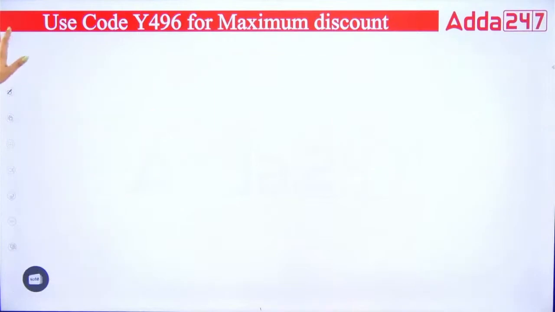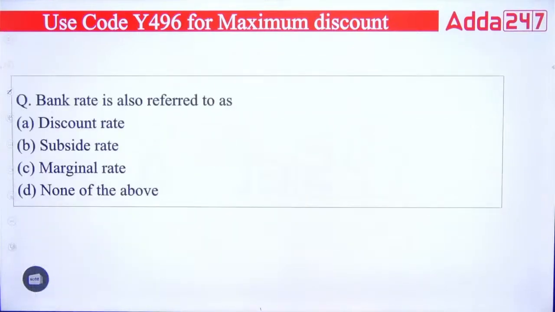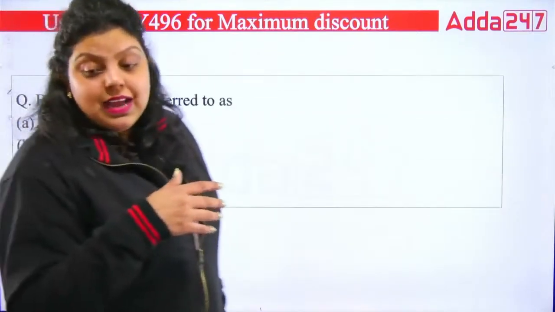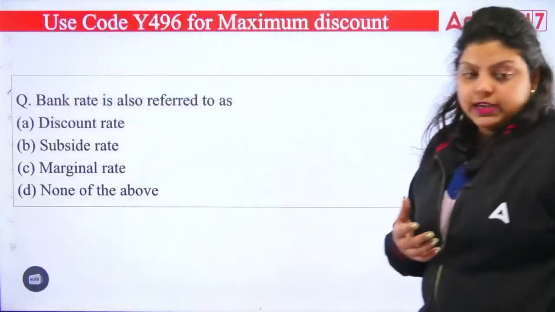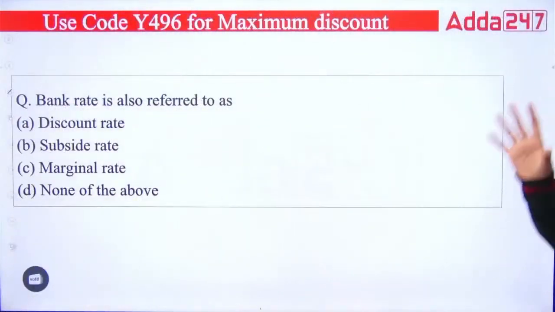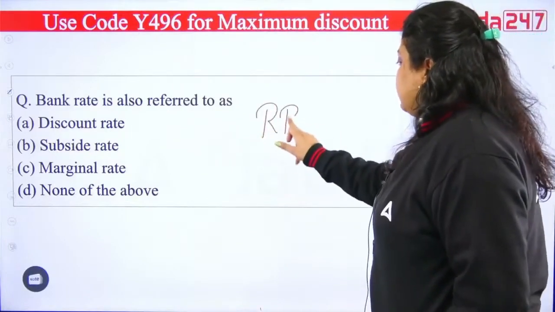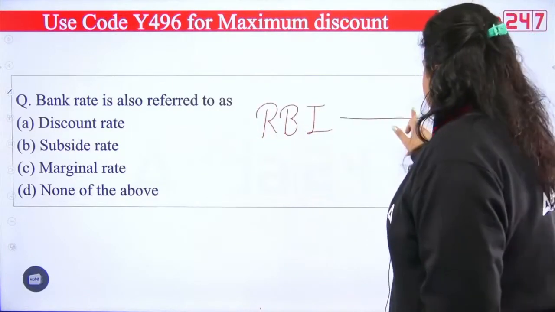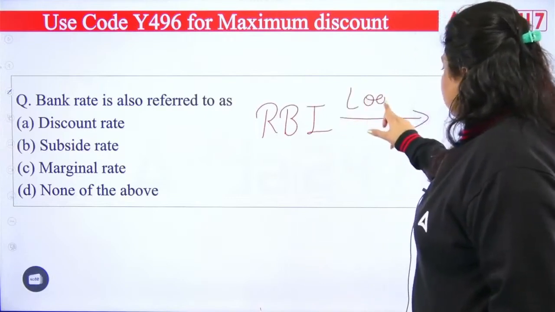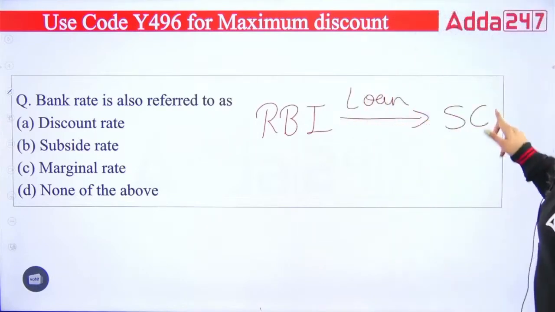Next question. So next question is bank rate is also referred to. So what is the other name of the bank rate? You let me know that. I will let you know here what actually the bank rate is. So we know under the bank rate, RBI actually gives loan. RBI gives loan to whom? To the scheduled commercial bank.